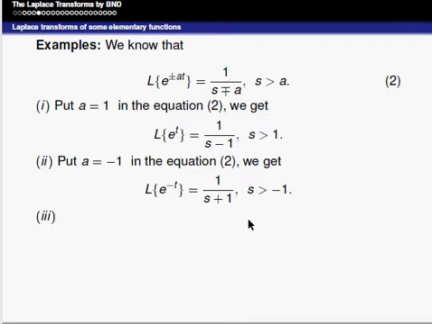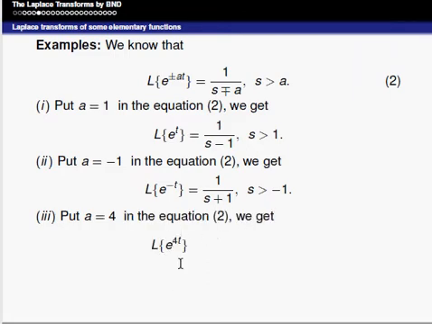So next one, put a equal to 4, that is a positive sign. It can be written as Laplace of e power 4t is equal to 1 divided by s minus 4, s is greater than 4. Again, put a equal to negative, that is minus 10.